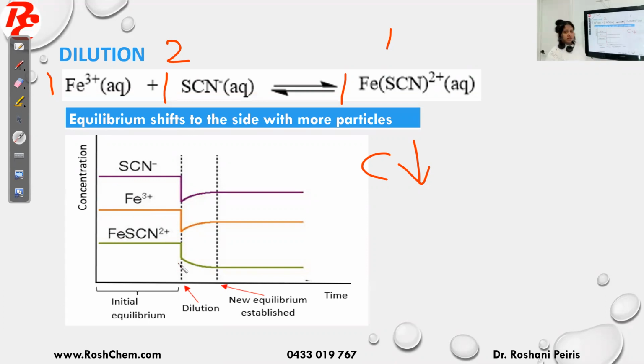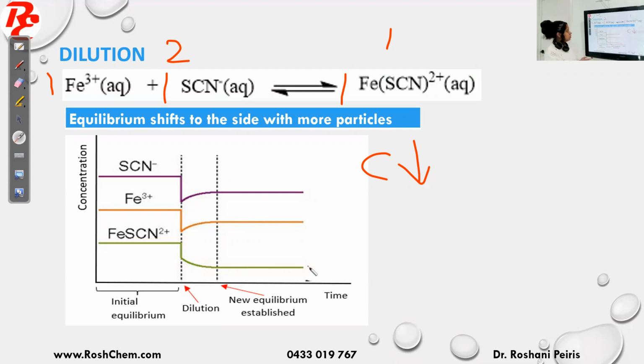Now you apply Le Chatelier's principle, right? Concentrations decrease, therefore the system tries to increase the concentration. To increase the concentration, the side with more particles will be favored. The side with more particles in this case is the backward reaction. That's why the backward reaction is happening, and that's why these two are now increasing. You can see Fe3+ increasing, SCN- increasing, FeSCN2+ keeps on decreasing, and after some time they all become constant. So I can say the new equilibrium was established.